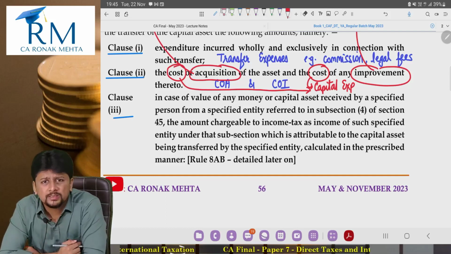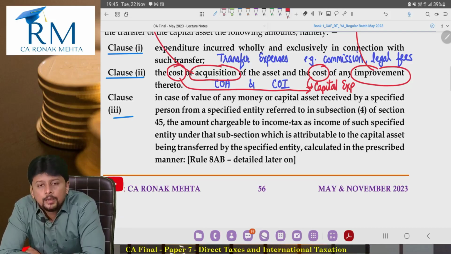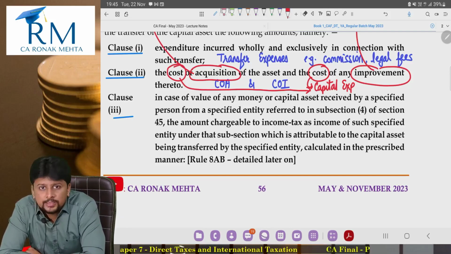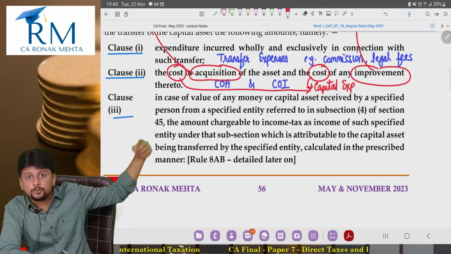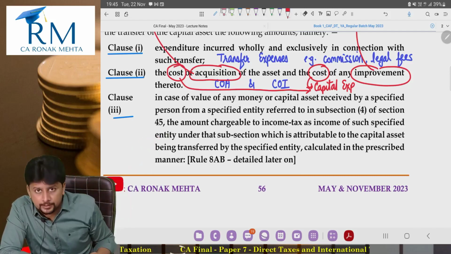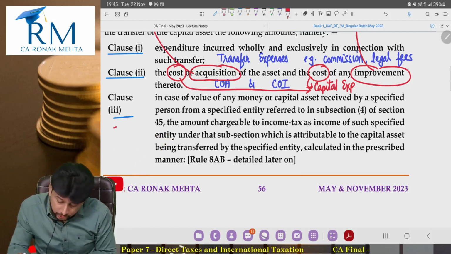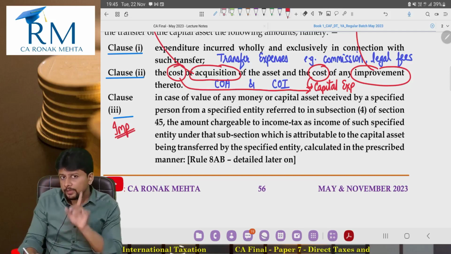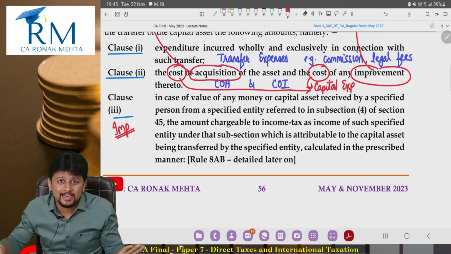Sir, what is this? We never saw this in CA Inter. Yes, CA Inter syllabus, this point is not there. This point is inserted by Finance Act 2021, last year's budget, only to be studied at CA Final. Actually speaking, super important. But if you observe one thing, yes, it did not make any sense right now.